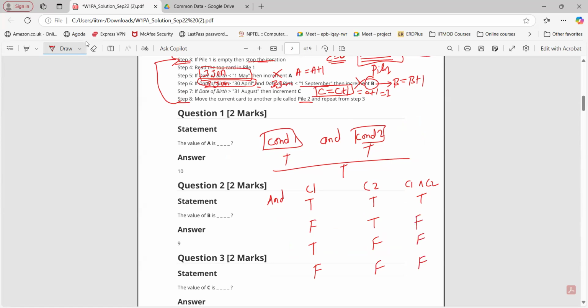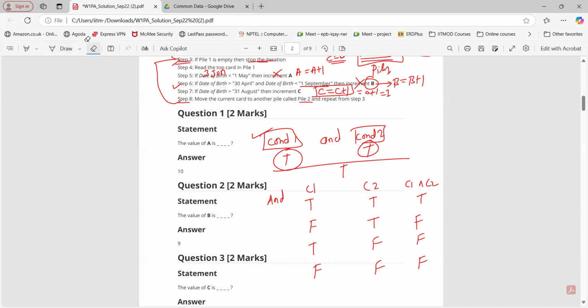So in that scenario, we are not going to increment the value of B. But in this case, this satisfied both the conditions, so both are true. So this entire if condition is true. If this is true, then do this. Now what we have to do is increment the value of B. Now B is initially 0. 0 plus 1 is now 1. The value of B is equal to 1.